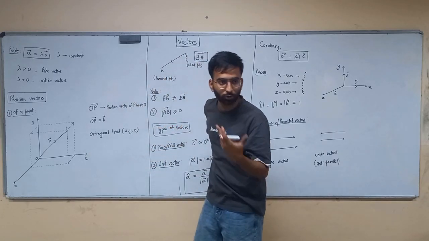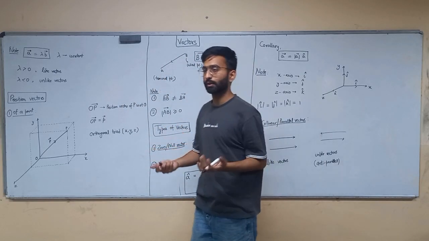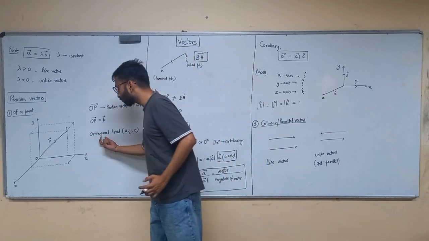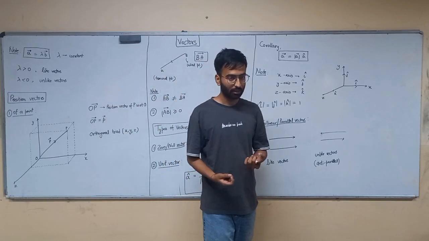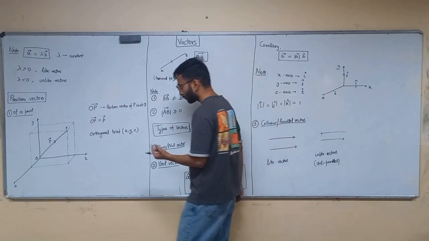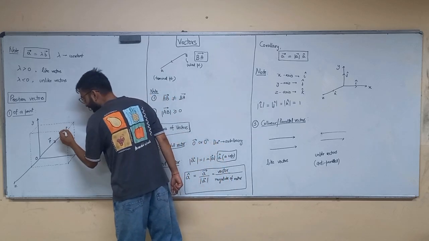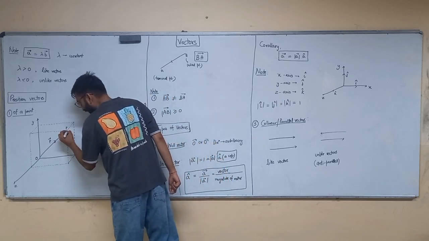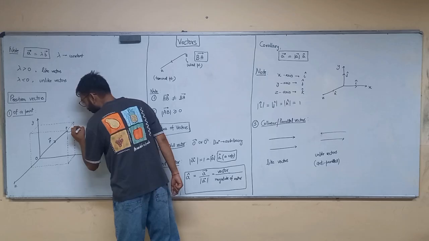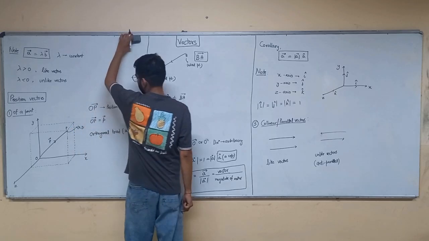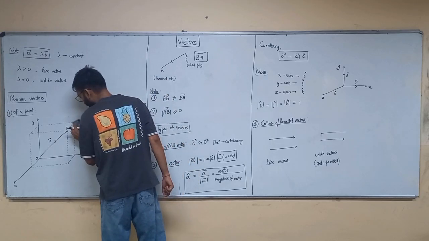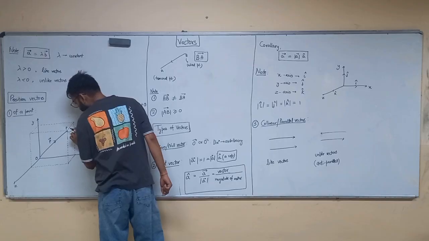First of all, what is ortho? Something which is perpendicular. What is gono? Gono means sides. So why do we call it an orthogonal triad? The position of P is x comma y comma z. This is called an orthogonal triad.